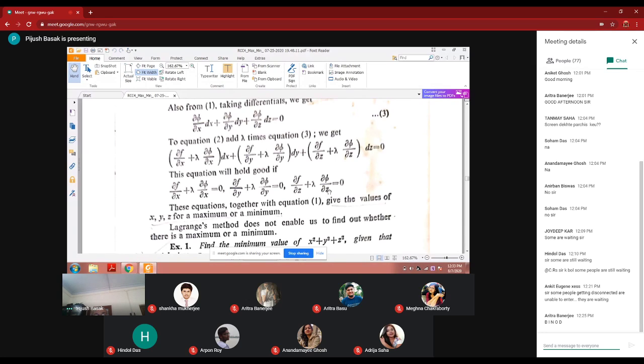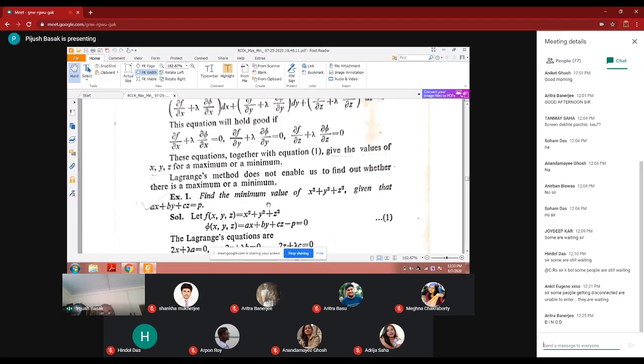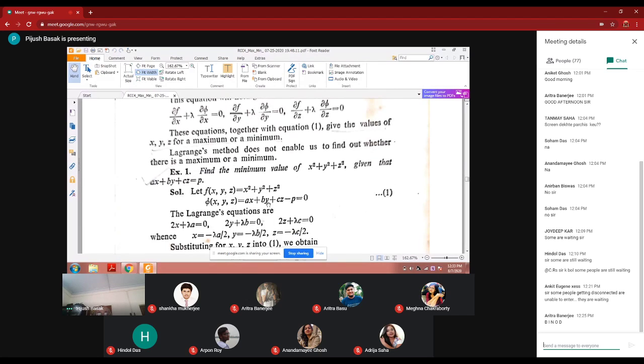You have to solve these 3 equations for getting lambda, and if you put this value of lambda, then you will get either the maximum or minimum. In the problem they will tell you to find the minimum value or find the maximum value. Otherwise, you cannot do the Lagrangian method. But in the conventional earlier method, you find out what the maximum and minimum are, then only you solve it.